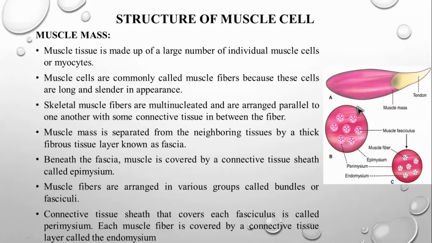The layer which covers the whole muscle we call the epimysium. The cross section view of the fasciculus, with its fibers, is covered by the perimysium. And we also have an endomysium, which covers the inner muscle fibers. We call it the endomysium.